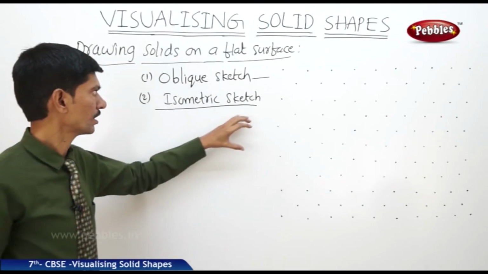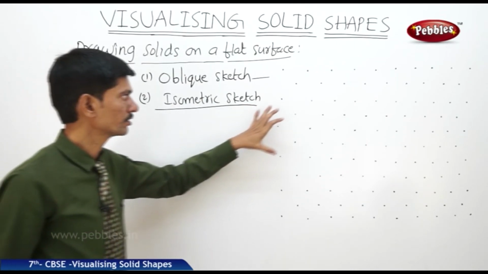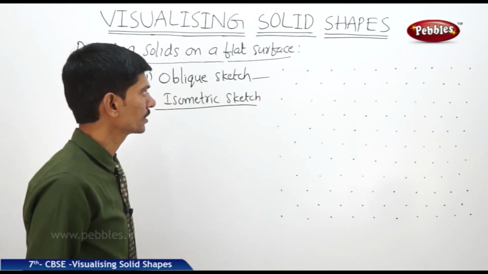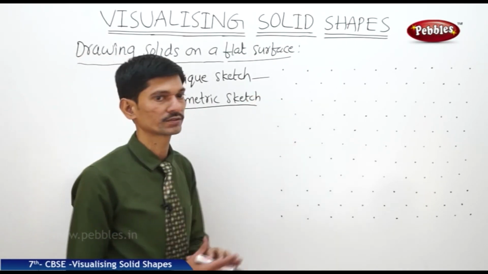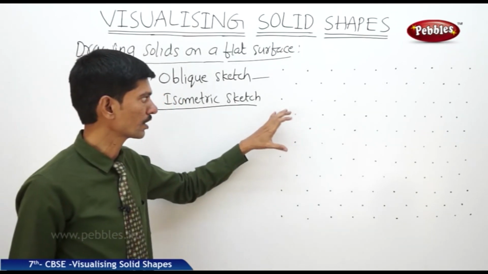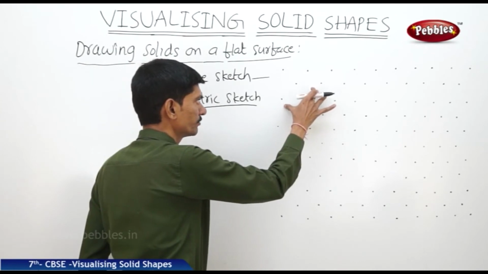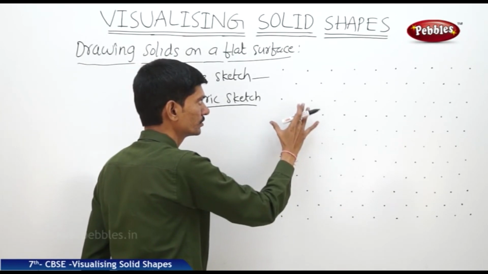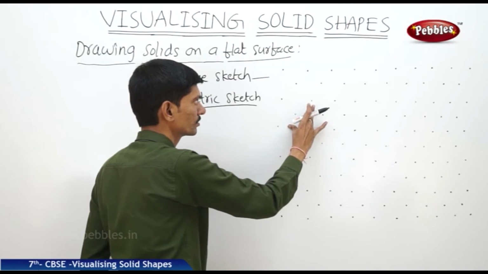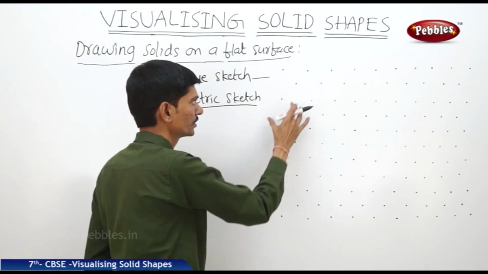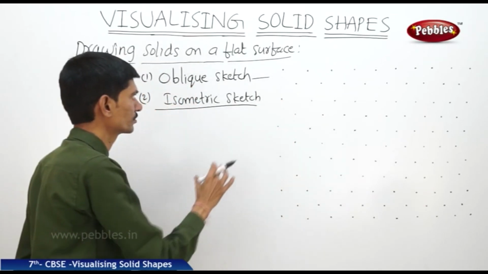Now this is the isometric dot sheet. This sheet divides the paper into equilateral triangles made up of the dots or lines. Here all the equilateral triangles are formed if we join the dots. The sheet which divides the plane into equilateral triangles made up of dots or lines is called an isometric dot sheet.